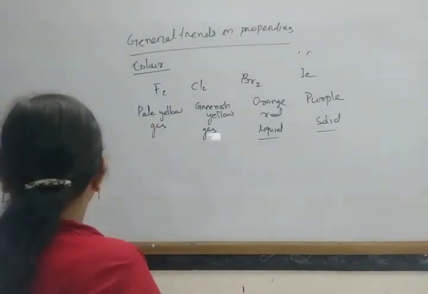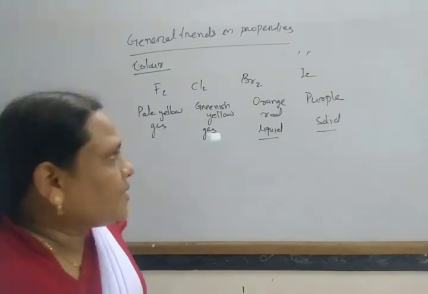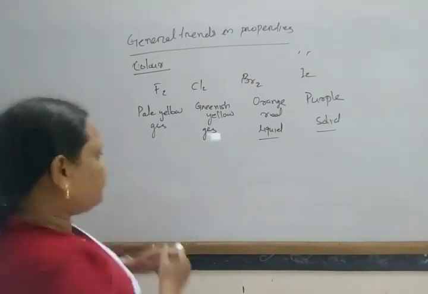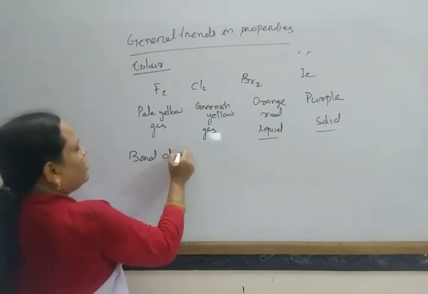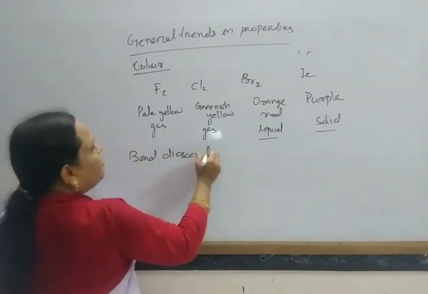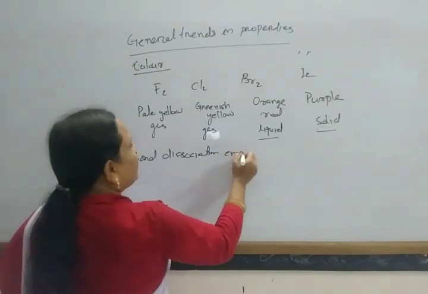Okay, next come to another property, that is bond dissociation energy.